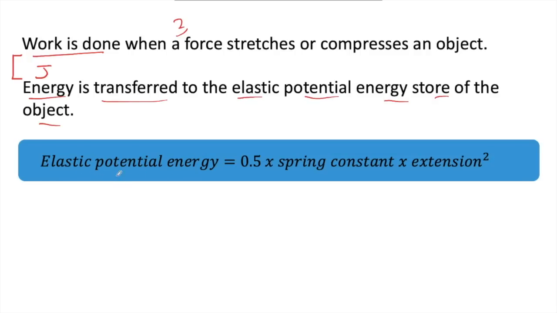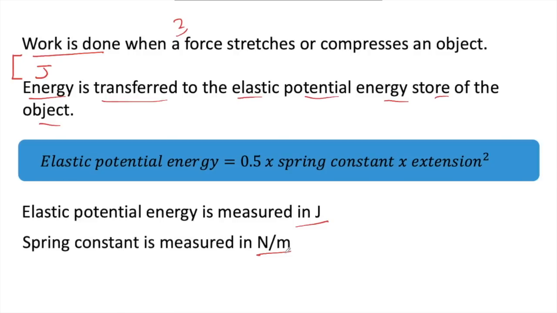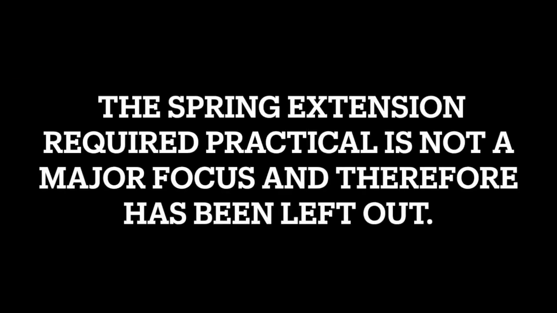And this equation links our factors. We have elastic potential energy is equal to 0.5, which is a constant, that stays the same, multiplied by spring constant, multiplied by extension squared. And we measure elastic potential energy in joules, spring constant in newtons per metre, and extension in metres.